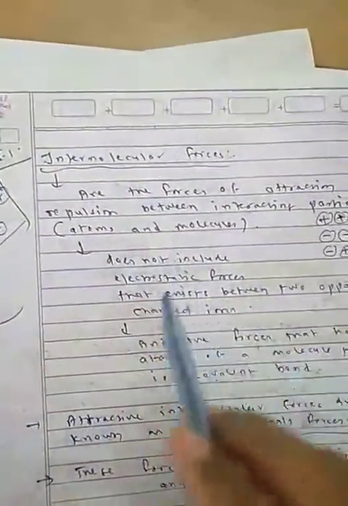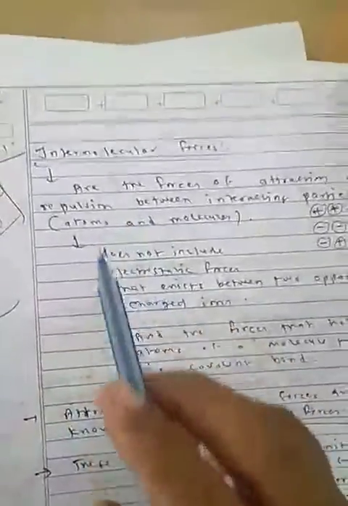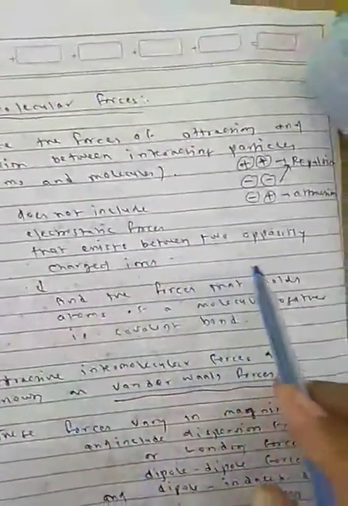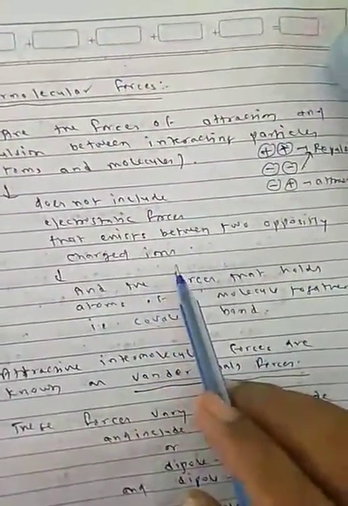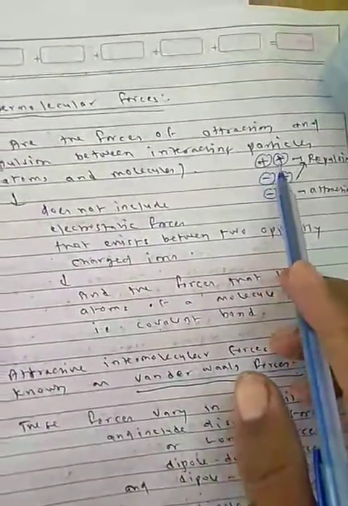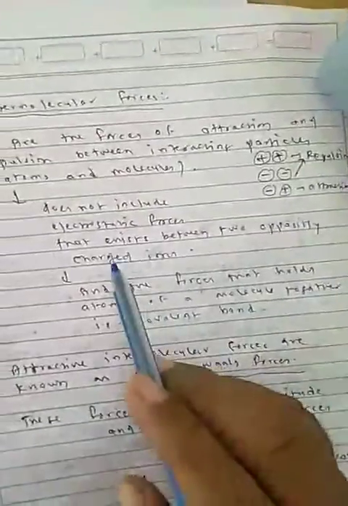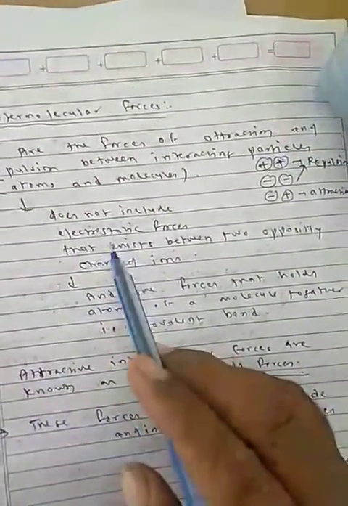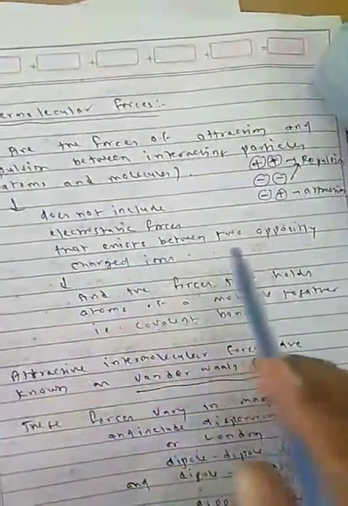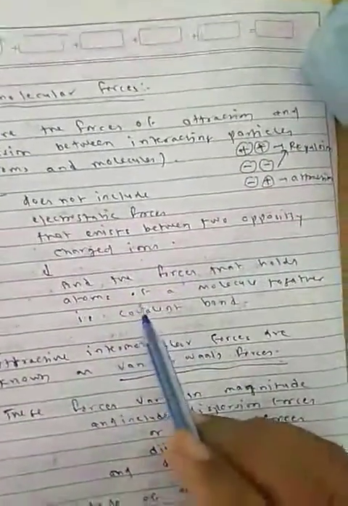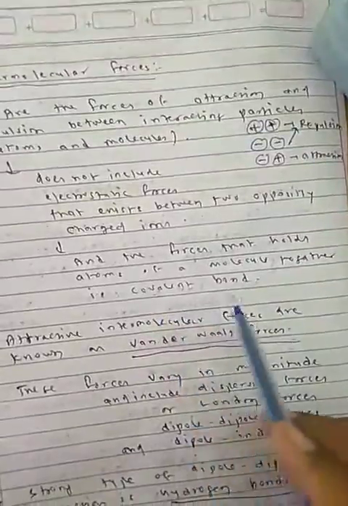So between nearest molecules, there are two types of forces, repulsion and attraction. These are called intermolecular forces, but this does not include electrostatic forces that exist between two oppositely charged ions, or the forces that hold the atoms of a molecule together in a covalent bond.